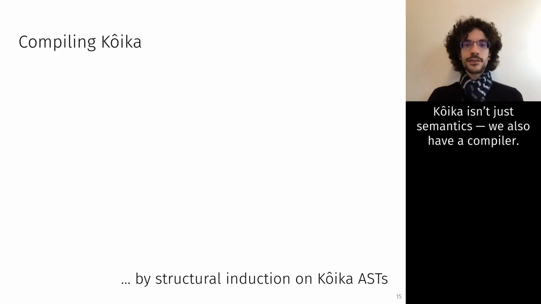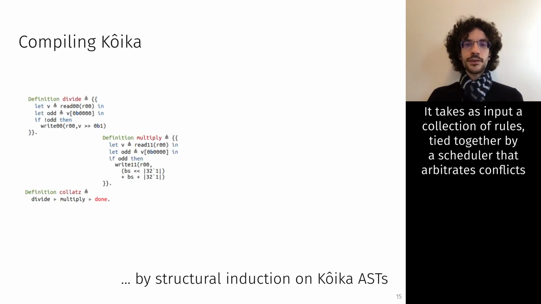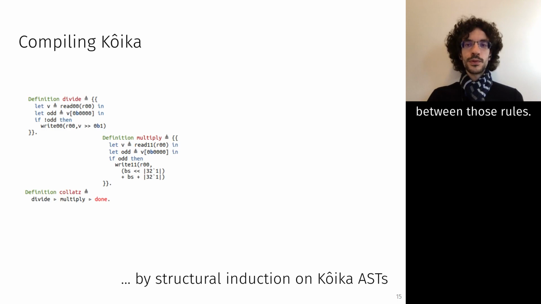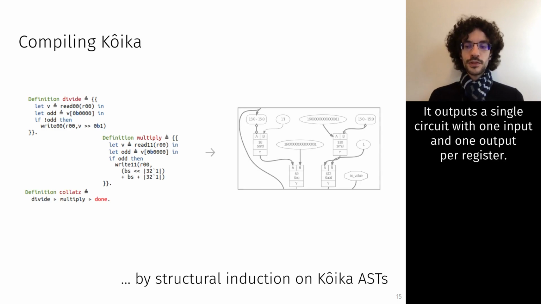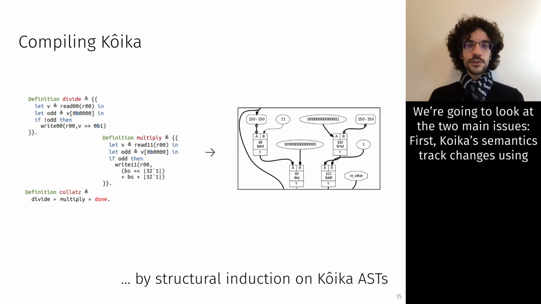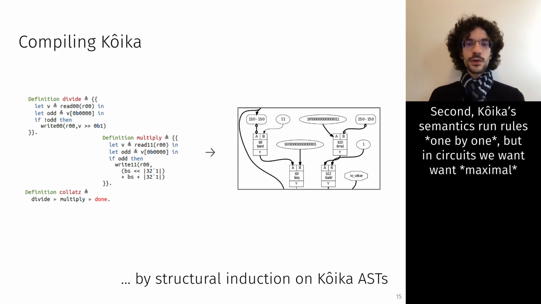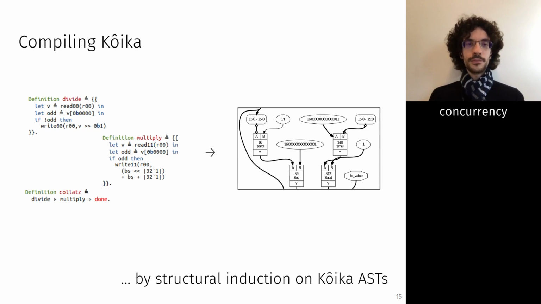Koika isn't just semantics. We also have a compiler. It takes as input a collection of rules tied together by a scheduler that arbitrates conflicts between those rules. It outputs a single circuit with one input and one output per register. The compiler's job is to bridge the gap between Koika and circuits. We're going to look at the two main issues. First, Koika's semantics track changes using potentially unbounded lists, and in circuits we only have finite resources. Second, Koika's semantics run rules one by one, but in circuits we want maximal concurrency.